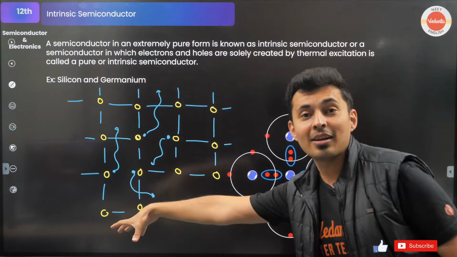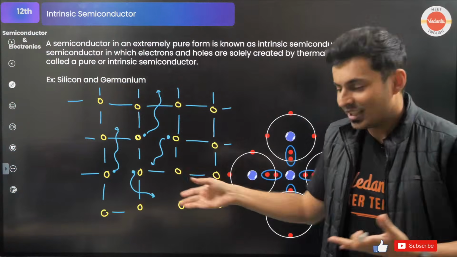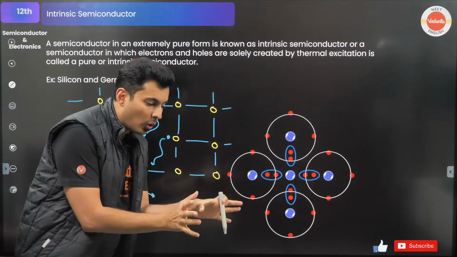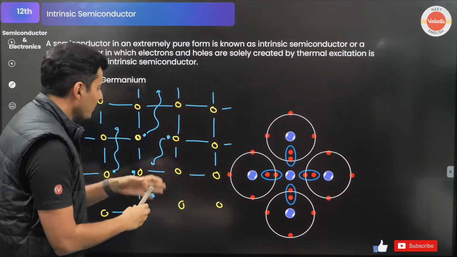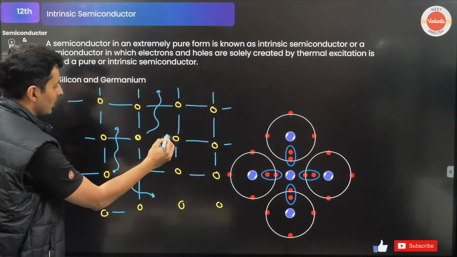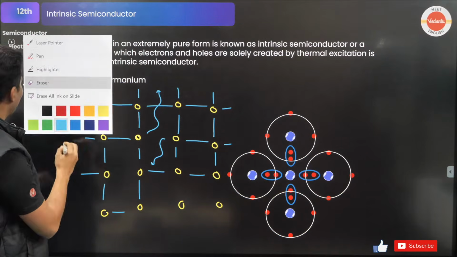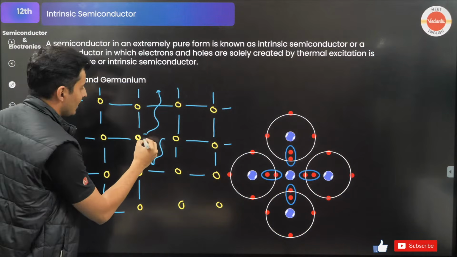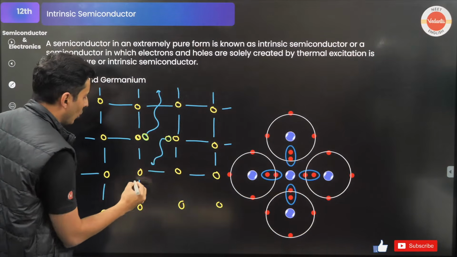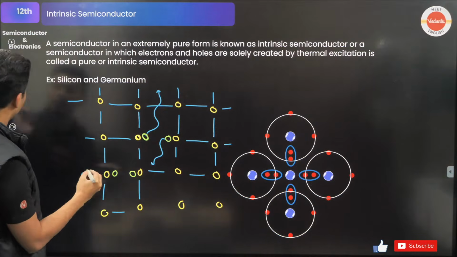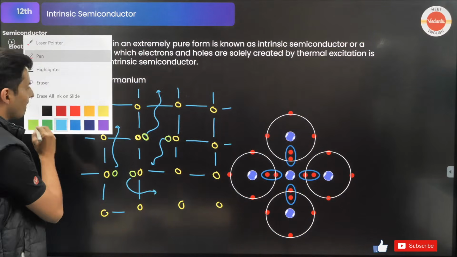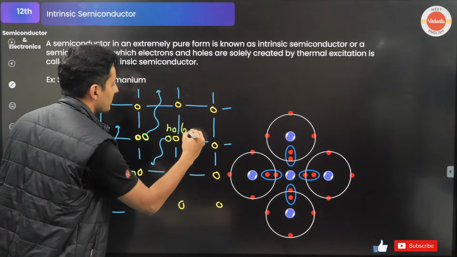There is a vacancy. The kid left the house. That vacancy is called a hole. Vacancy, hole. There is a hole, a void left. So the moment that kid has gone and left the place, what is left over there is a hole. I'll put it in a different color. There is a hole created. This electron went here, this electron went here. So these green ones are nothing but the holes.